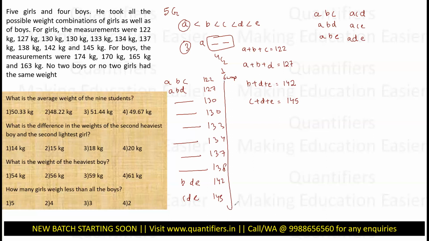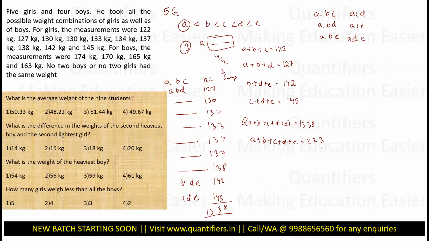If I add all of these together, the fifth equation would be nothing but six times A plus B plus C plus D plus E is equal to the sum of all these, which adds up to 1338. So this gives me A plus B plus C plus D plus E as 1338 divided by 6, which is 223.